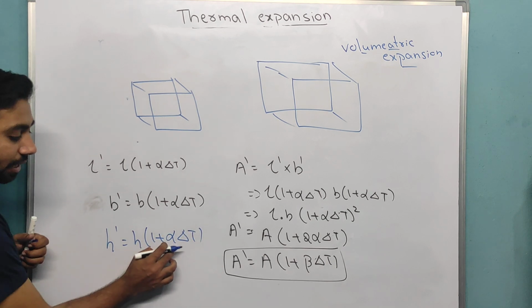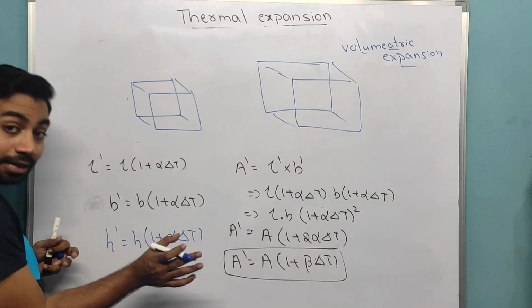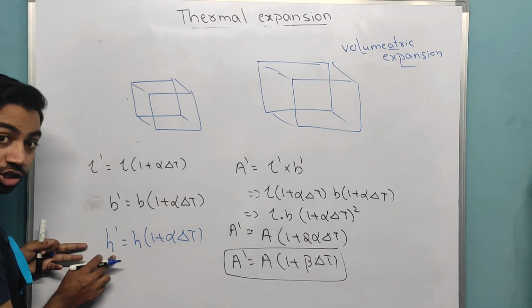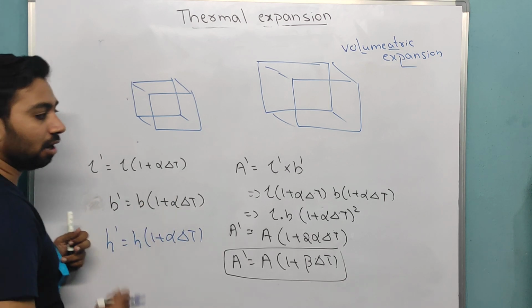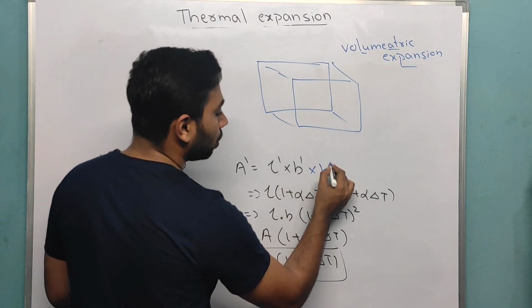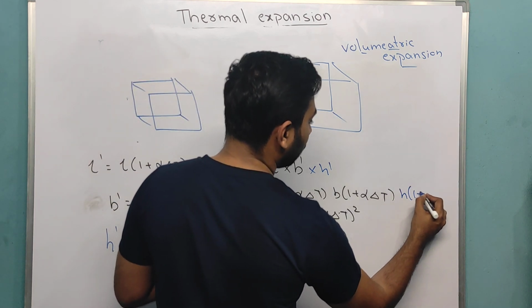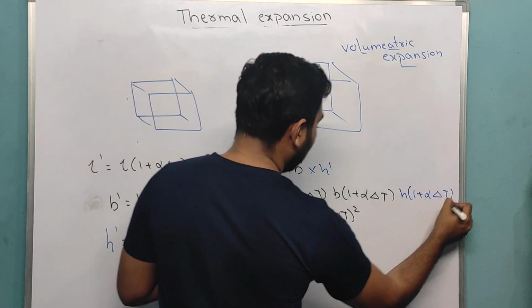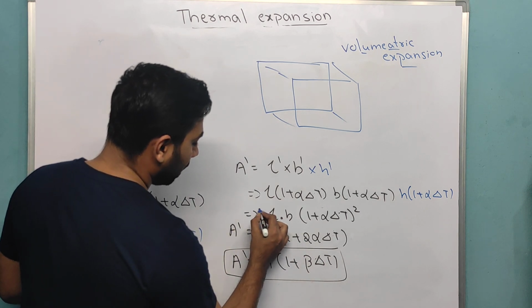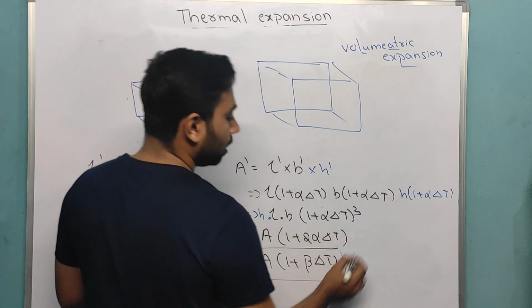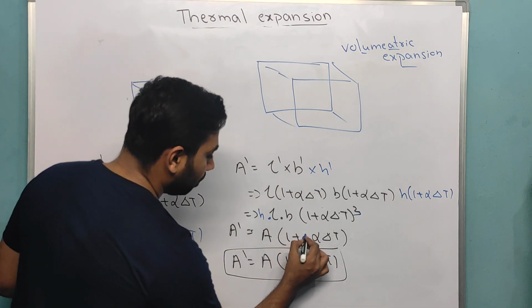So why are we taking alpha? Because we are saying that it is increasing in only one dimension, so we are taking alpha. And here one more factor will come, H into 1 plus alpha dou T. Here we will get 3 alpha.